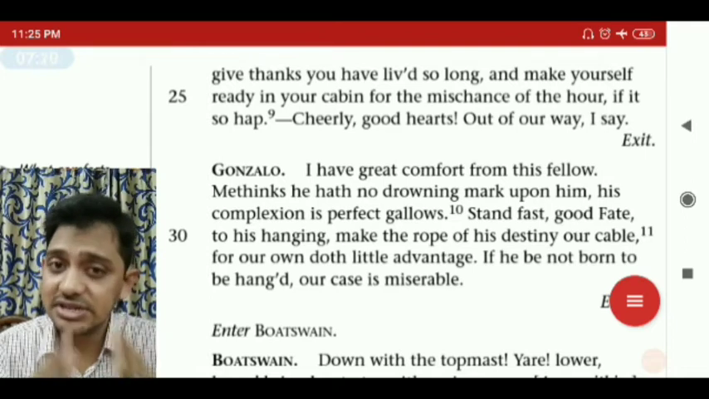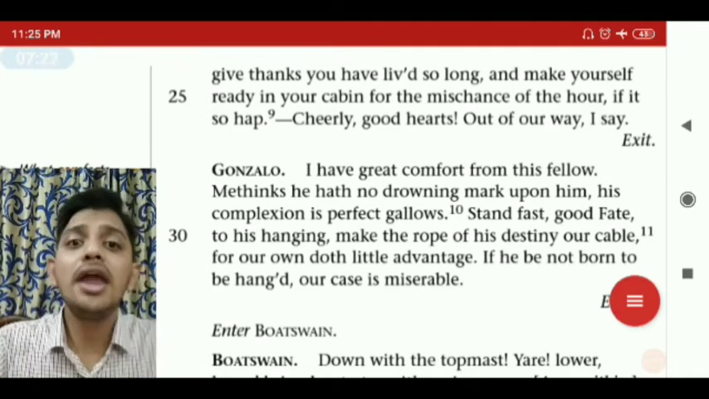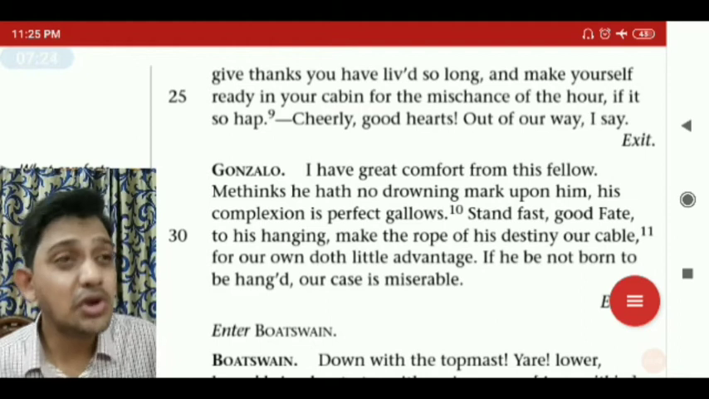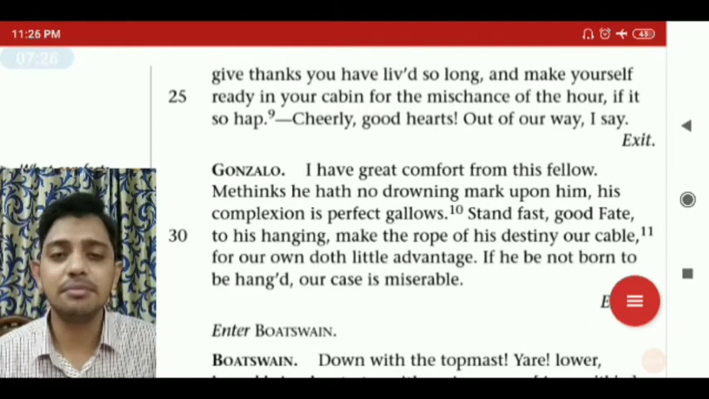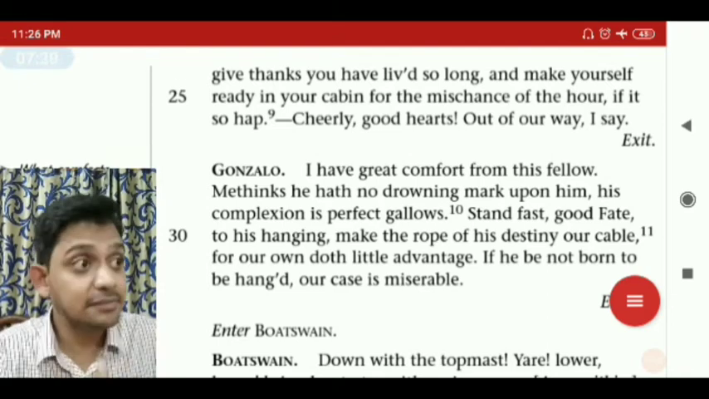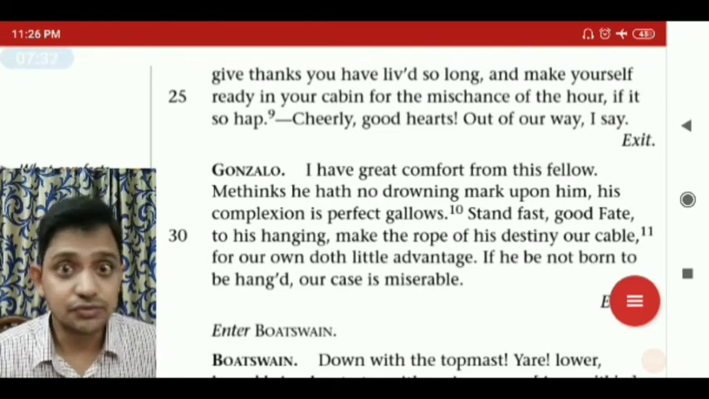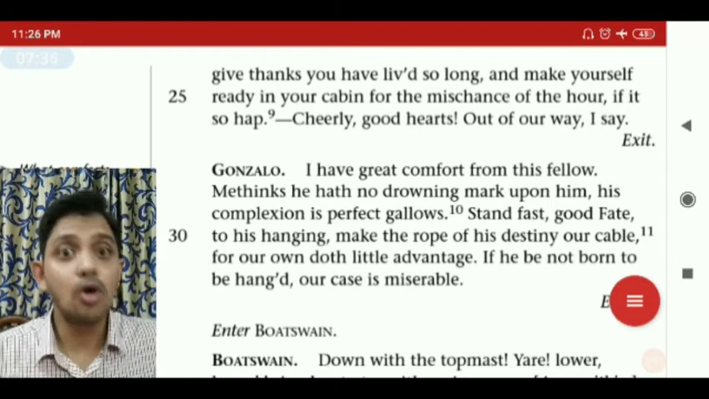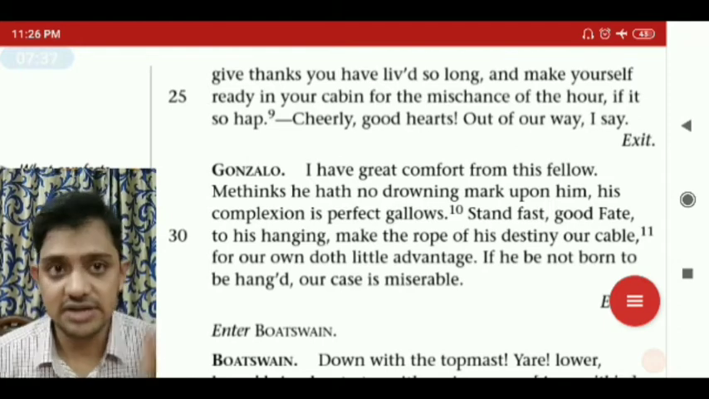And please, I'm requesting you, go to a cabin, go and be ready, and go and do the prayer, and be ready for the mischance. If anything happens, if it may happen that the tempest would engulf us, we would all drown, so be ready for that.